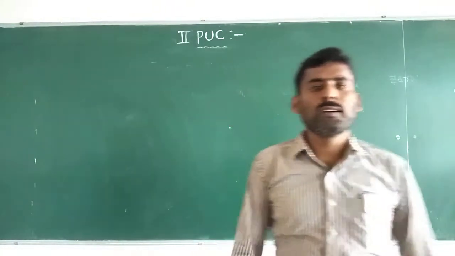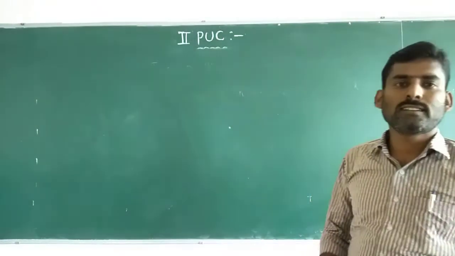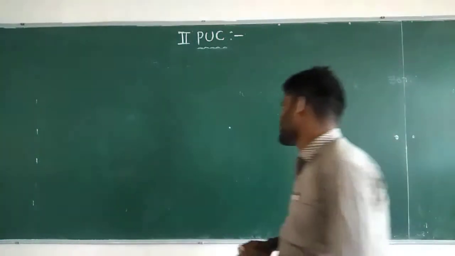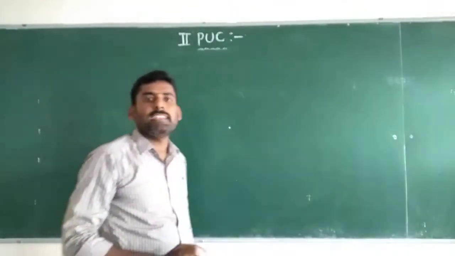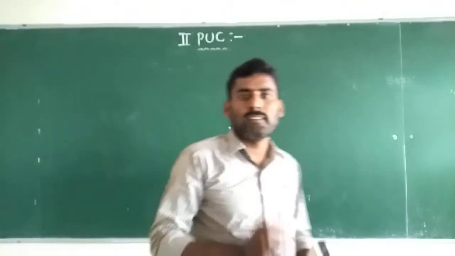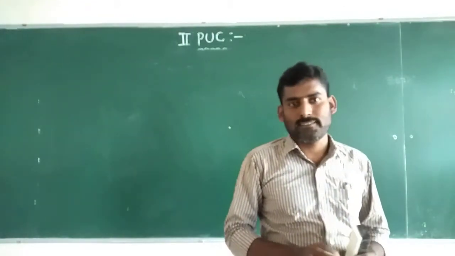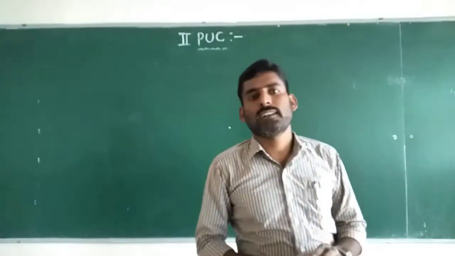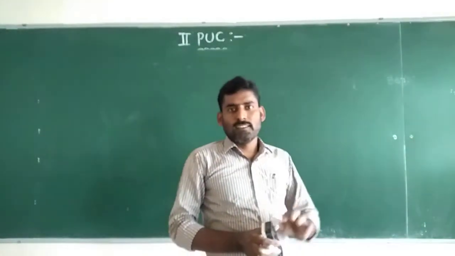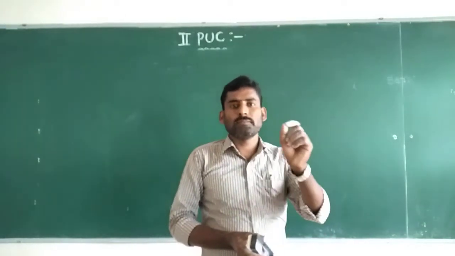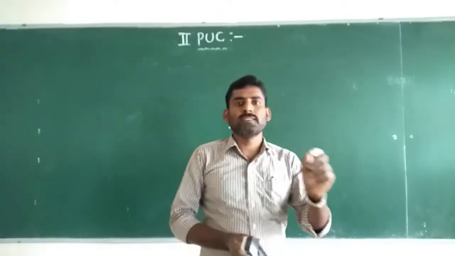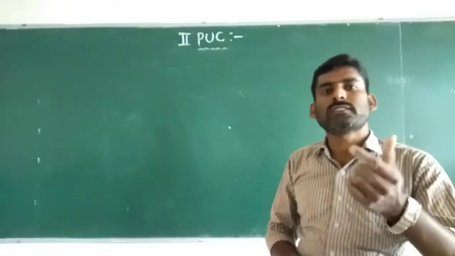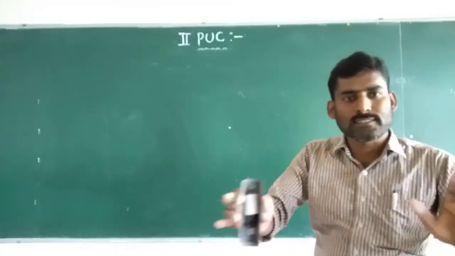Dear students, we are discussing ideal solutions and non-ideal solutions under the types of liquid binary solutions. In the last class we discussed ideal solutions, examples, definition and their characteristics. The solutions which obey Raoult's law at all concentrations and temperatures are called ideal solutions. In an ideal solution, delta H mixing is equal to 0, delta V mix is equal to 0, and the intermolecular forces of attraction present in the mixture as well as in the pure states are the same.